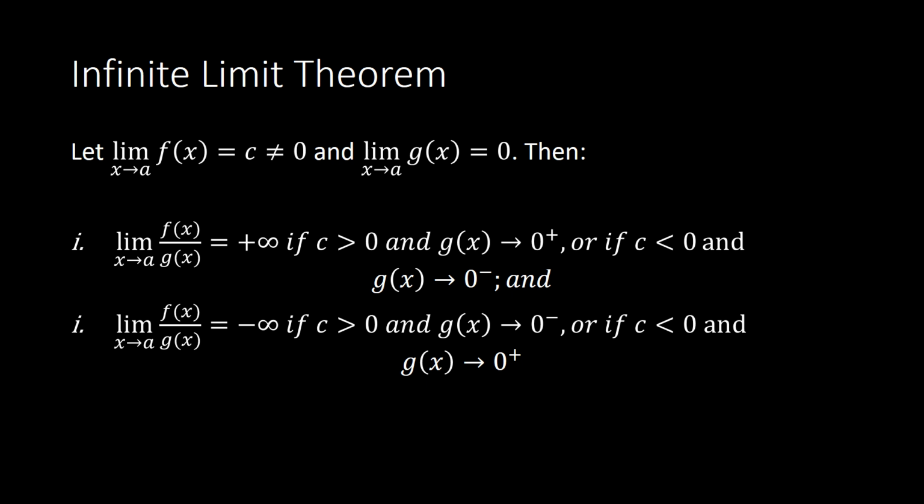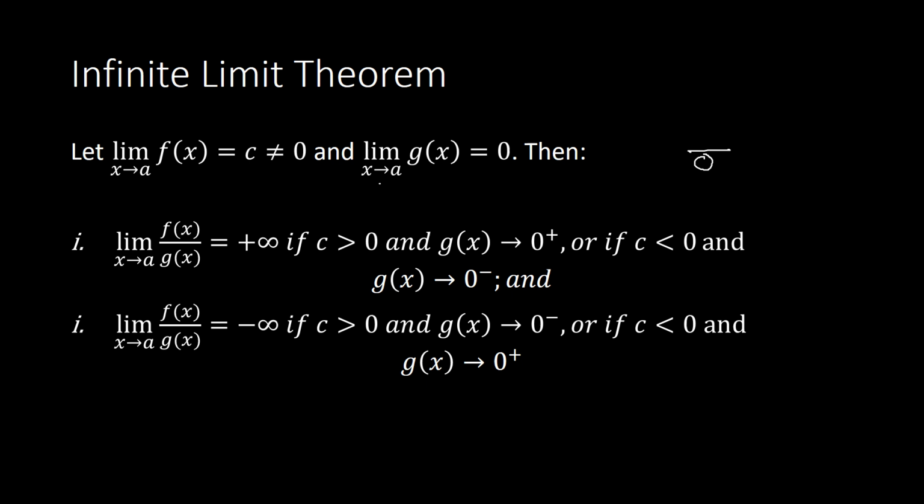The reason why the limit of f of x as x approaches a cannot be 0 is that it would lead to 0 over 0. Because if the limit of g of x as x approaches a is 0, and the f of x is also 0, that will lead to an indeterminate form. That means we would have to manipulate our function. That is why it's a no-no that the limit of f of x is 0 for this particular theorem.